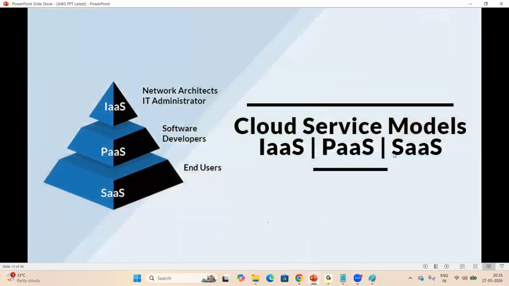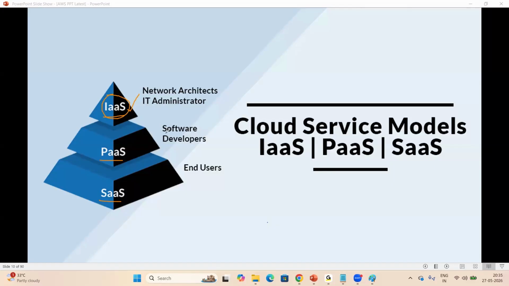Cloud service models. We have 3 service models: IaaS, PaaS, SaaS. So infrastructure as a service, platform as a service, and software as a service. What is infrastructure as a service? So we can create infrastructure, and on top of that we can deploy the applications, which is nothing but infrastructure as a service.